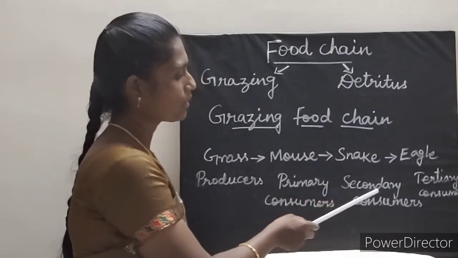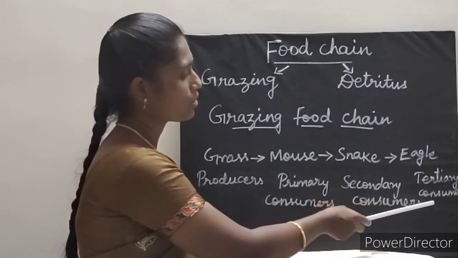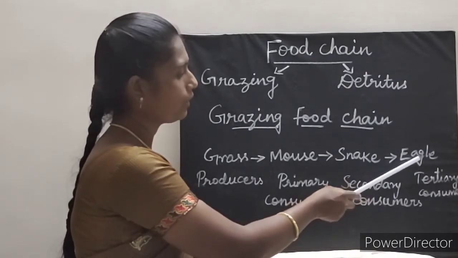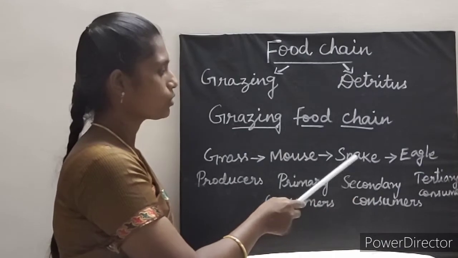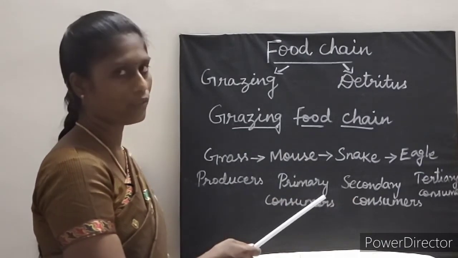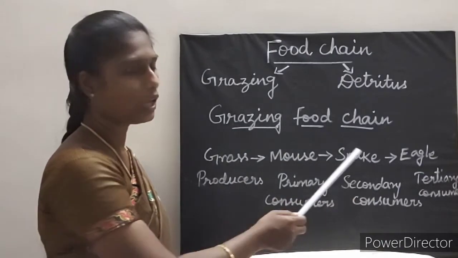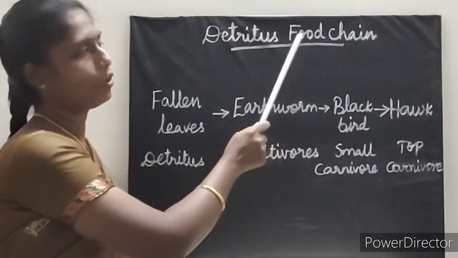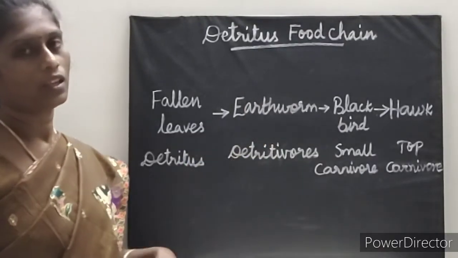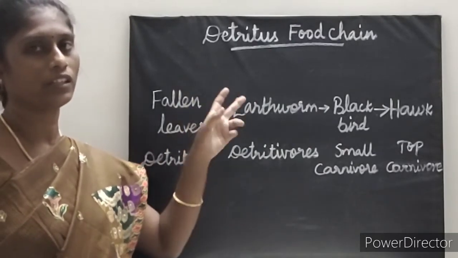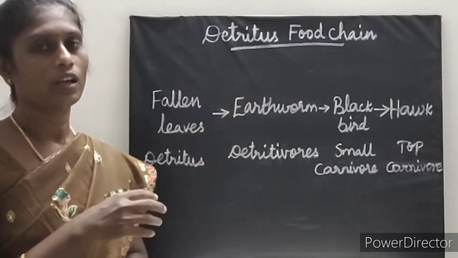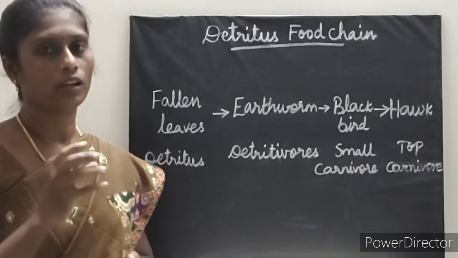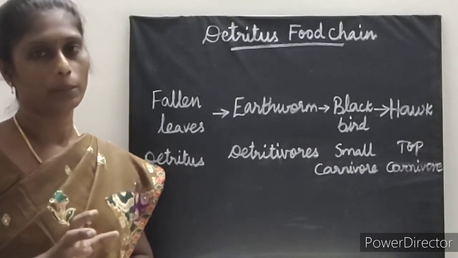They get food from the secondary consumer. Tertiary consumer example, eagle. What does the eagle eat? Snake. So this is how there is flow of energy from producer to the top carnivore. Detritus food chain. What is detritus food chain? The second type of food chain is the detritus food chain. Here the main source of energy is dead organic matter.